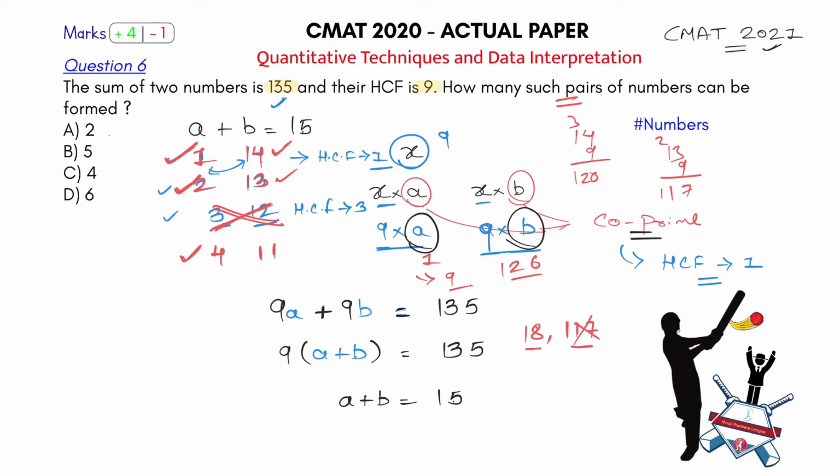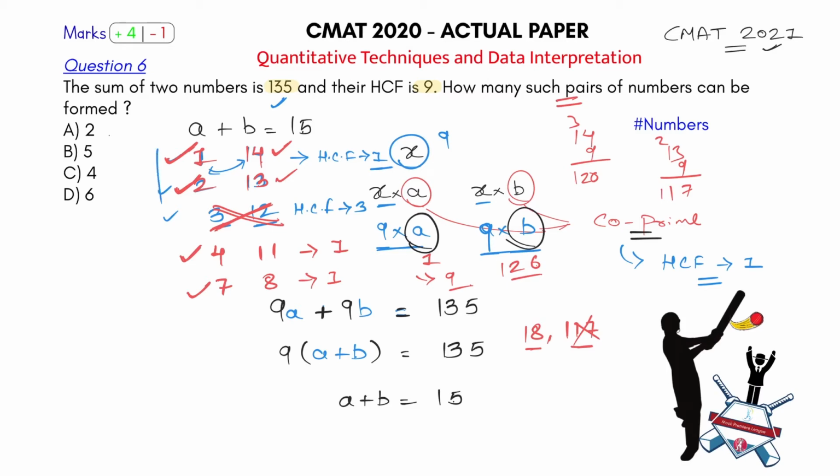What else? Can I write 5 and 10? No, their HCF is not 1. 6 and 9? No, their HCF is not 1. 7 and 8, correct. 7 and 8 I can write; their HCF is also 1. So I am getting 4 pairs. After 7 it will be 8, and it will repeat. After that it will be 9 and then repeat. So that's it. These are the 4 pairs of numbers that I can form.